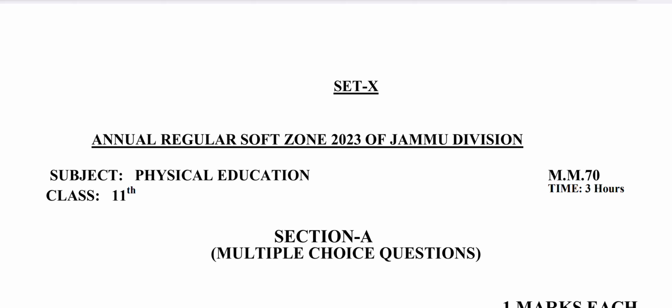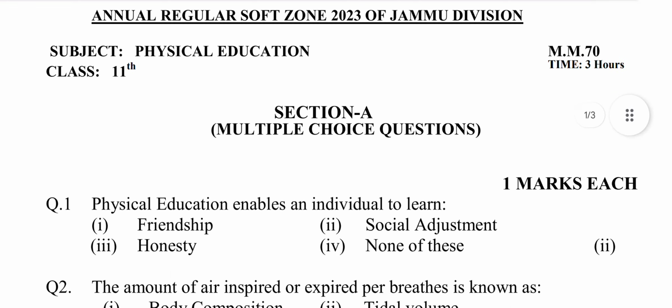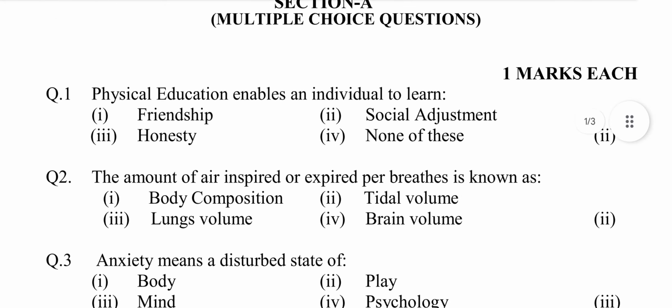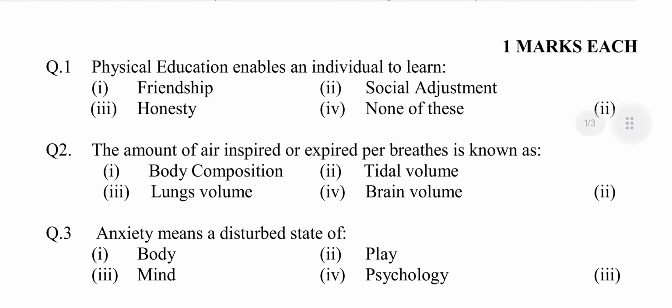Subject Physical Education, maximum marks 70. Time 3 hours. Section A, multiple choice questions. Each question carries 1 mark. Question number 1, physical education enables an individual to learn. Option first, friendship. Second, social adjustment. Third, honesty. Fourth, none of these. Answer is option second, social adjustment.